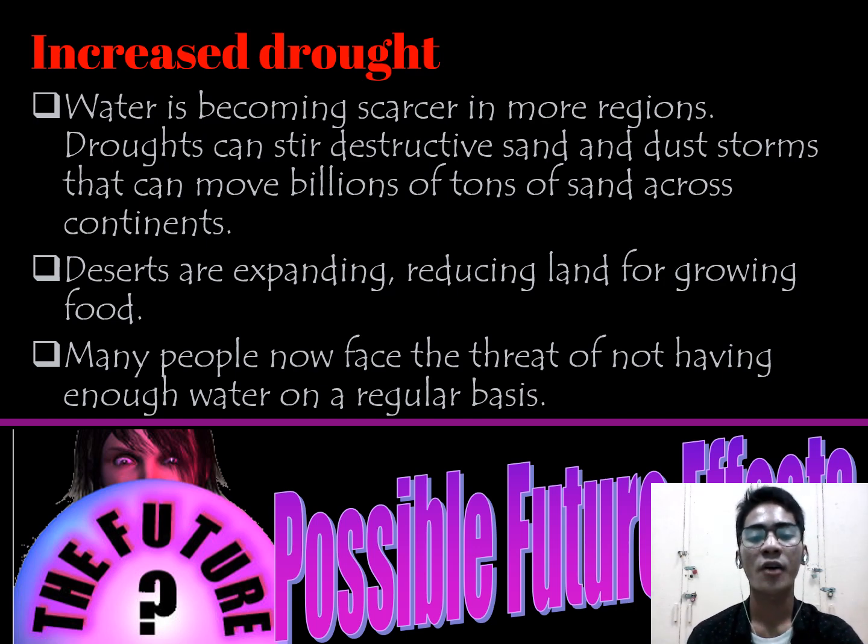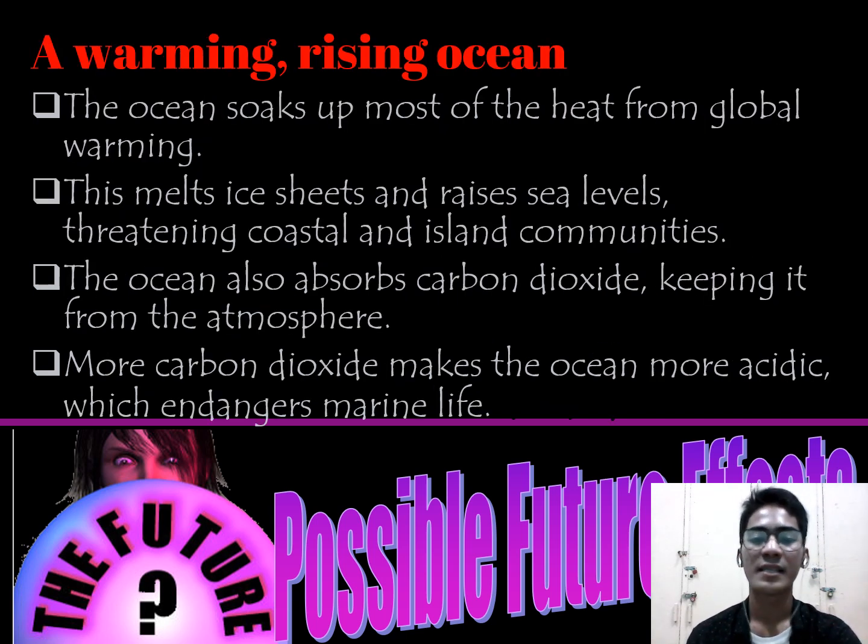Increased drought is one of the negative effects caused by global climate change. Water is becoming scarcer in more regions. Drought can stir destructive sand and dust storms that can move billions of tons of sand across continents. Deserts are expanding, reducing lands for growing food, and many people now face the threat of not having enough water on a regular basis.